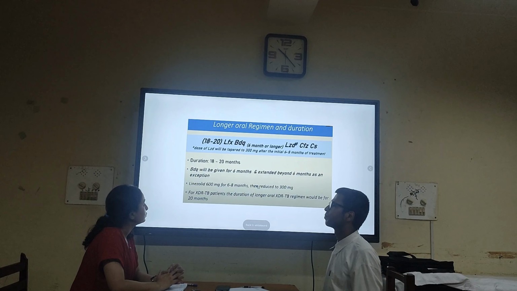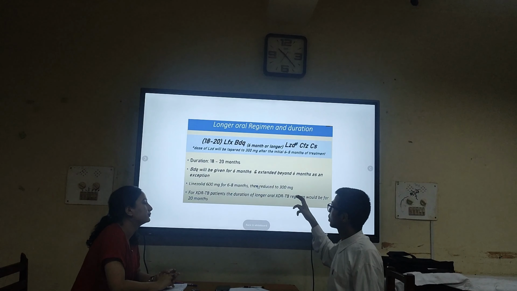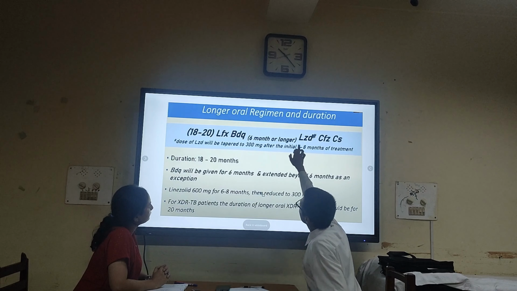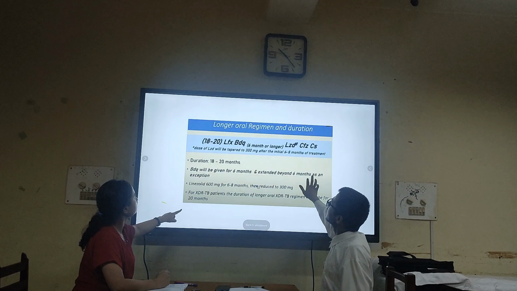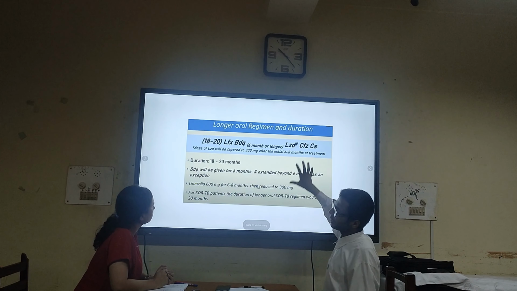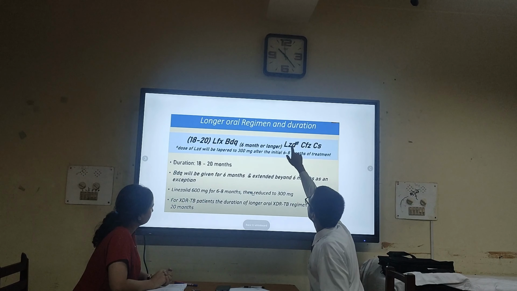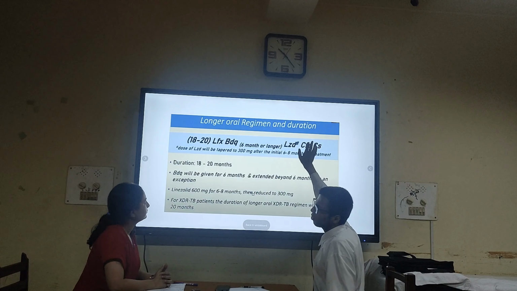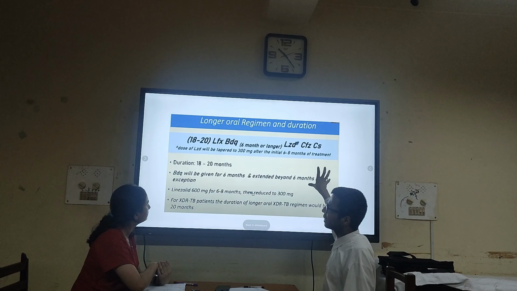So now talking about the longer oral regimen. I already told you the benefit of the longer course regimen. You can see levofloxacin, bedaquiline, linezolid are group A drugs, and clofazimine and cycloserine are group B drugs. They have included these based on the classification system of WHO. The point we need to understand is that if the patient is hypersensitive to linezolid, then we can remove linezolid and add a drug from group C. If the patient cannot tolerate clofazimine, then we can remove it and keep another drug from the group C class. So this is the advantage.